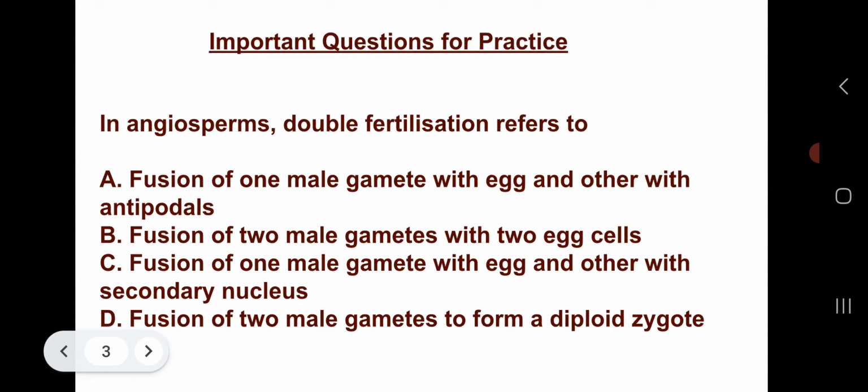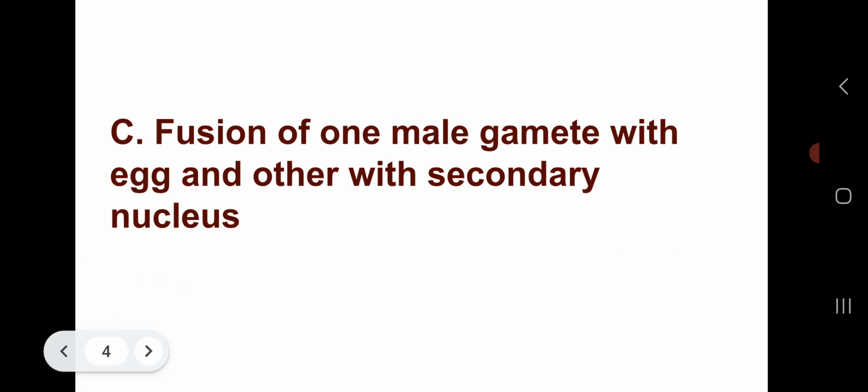Or option D, fusion of two male gametes to form a diploid zygote. So which one will be the answer? Let's see. The correct answer is option C, fusion of one male gamete with egg and other with secondary nucleus.